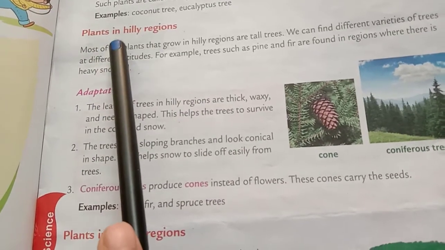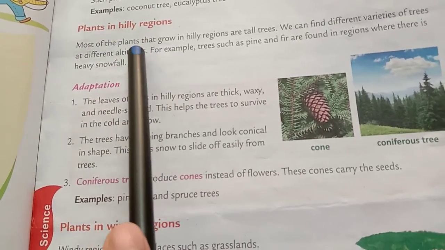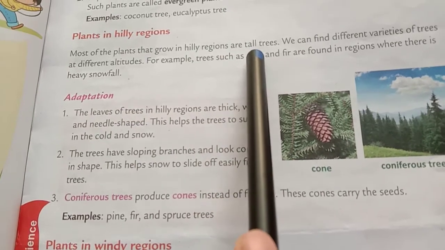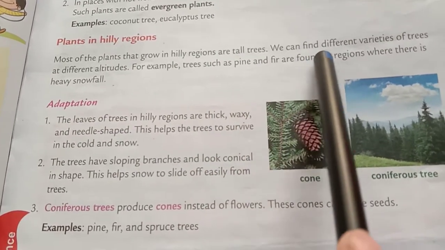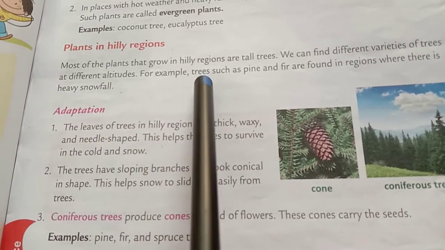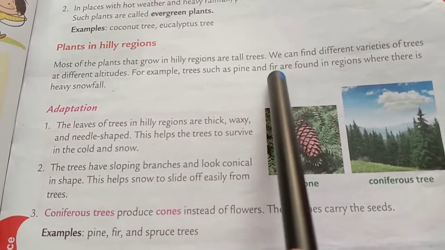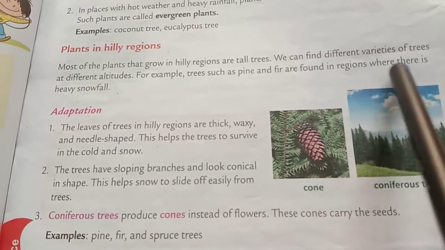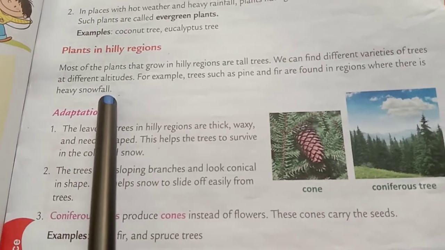Now next, plants in hilly regions. Most of the plants that grow in hilly regions are tall trees. We can find different varieties of trees at different altitudes. For example, trees such as pine and fir are found in regions where there is heavy snowfall.